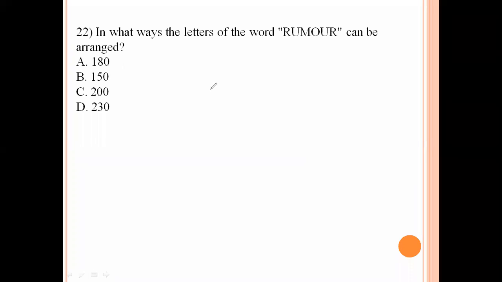In how many ways can the letters of the word rumor be arranged? Here totally 6 letters are there, so 6 factorial. R is repeated 2 times, and so is another letter, so divide by 2 into 2. 6 factorial value is 720, divided by 4 gives 180. 180 is the right answer.